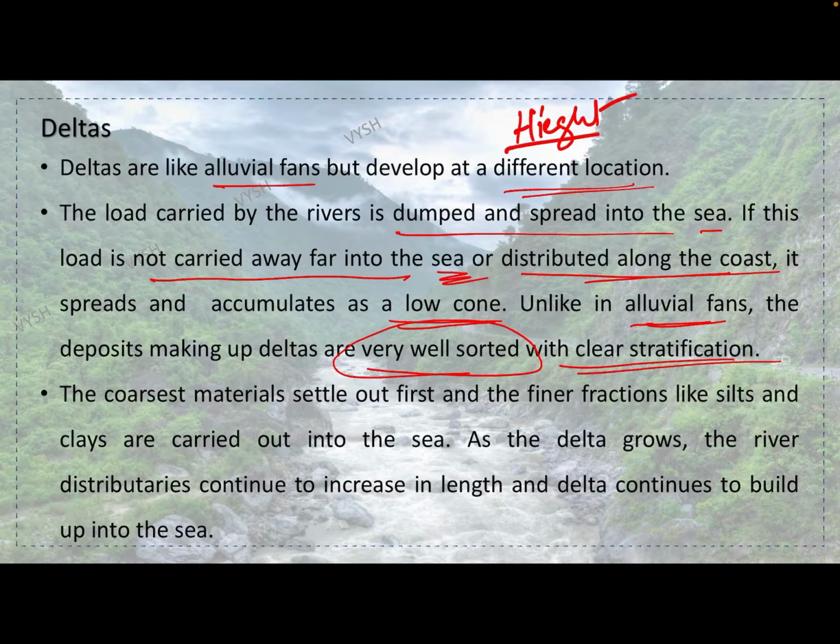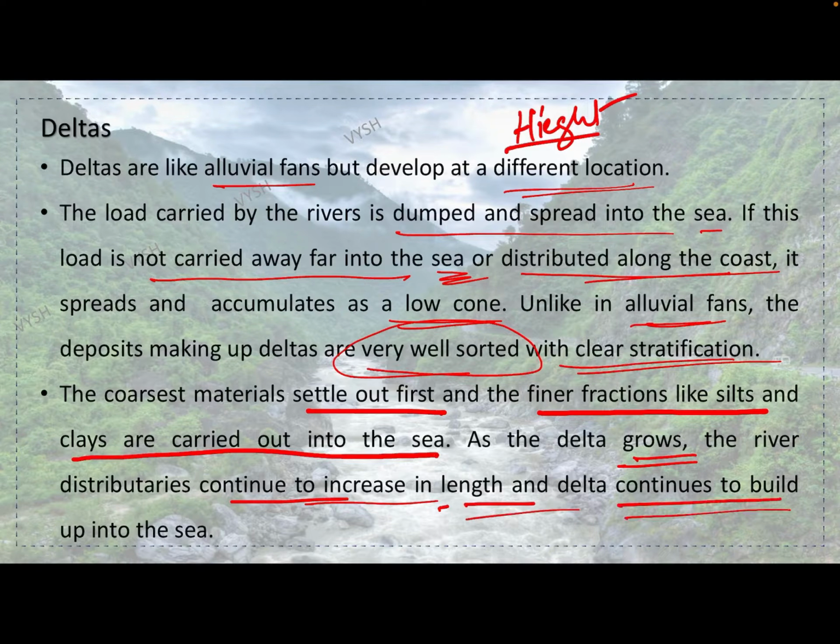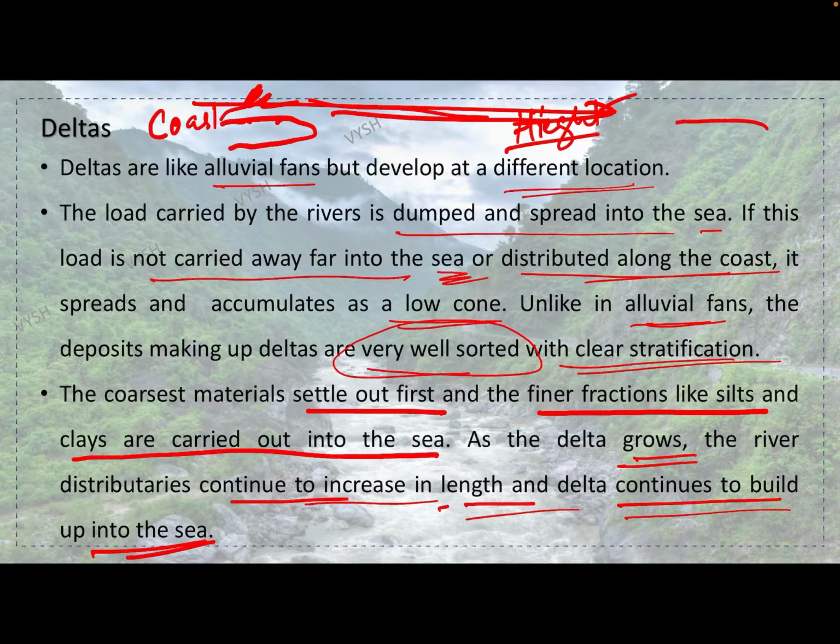The coarsest material settles out first, and the finer fractions like silt and clay are carried out into the sea. As the delta grows, the river distributary continues to increase in length, and the delta continues to build up in the sea. So what is happening is, because of the sediments, they get settled. The coarser material gets settled near the coast. If this is the coast, the coarser material will settle here. The finer material will start moving, and slowly the coast is extending.